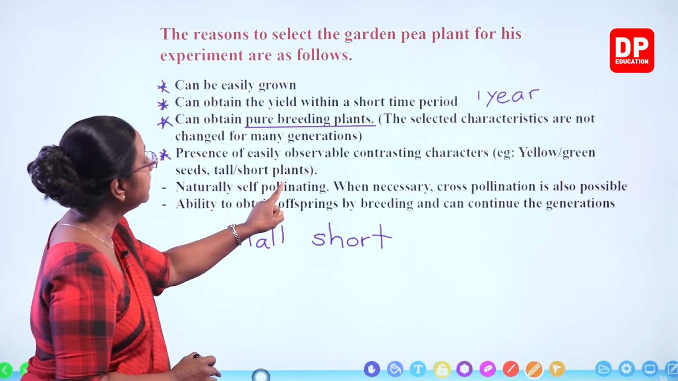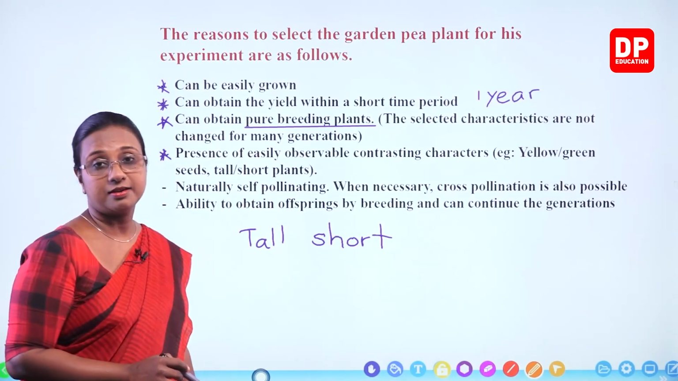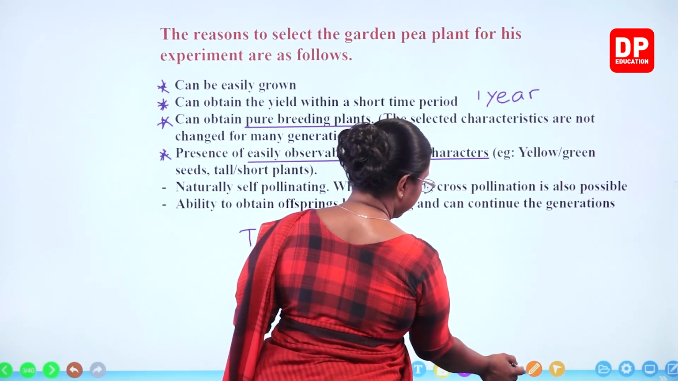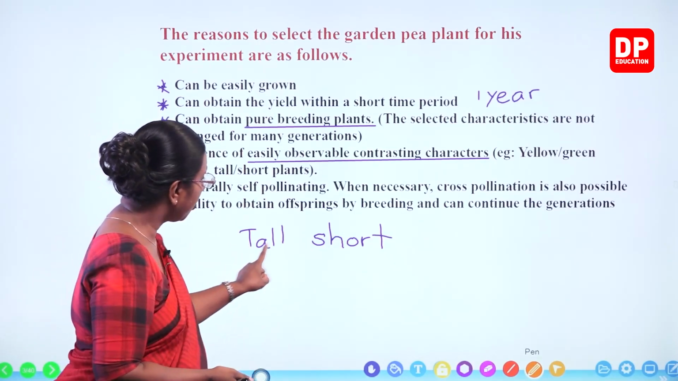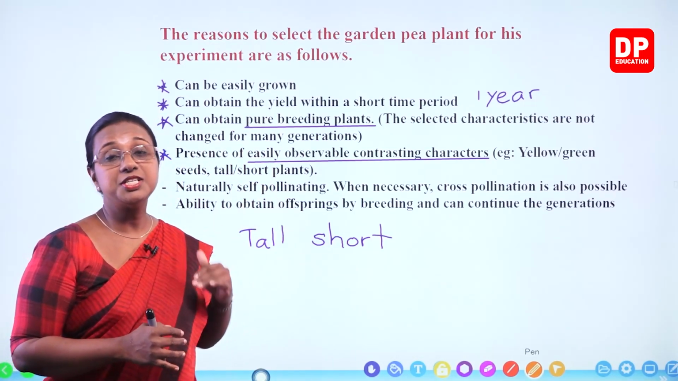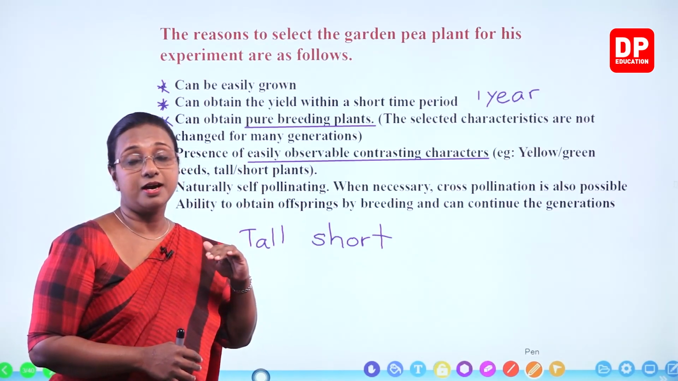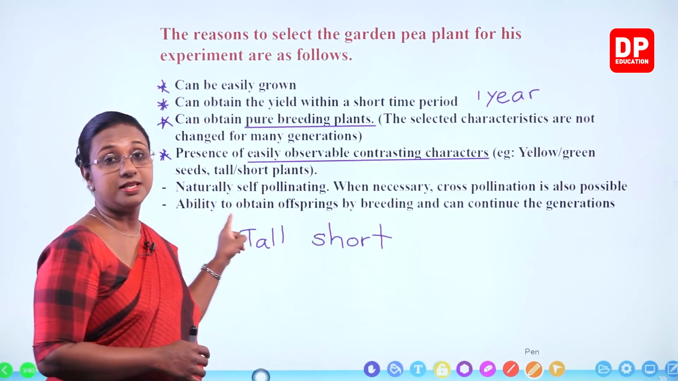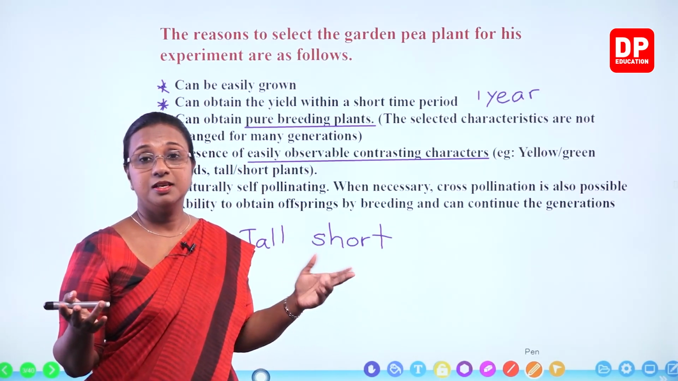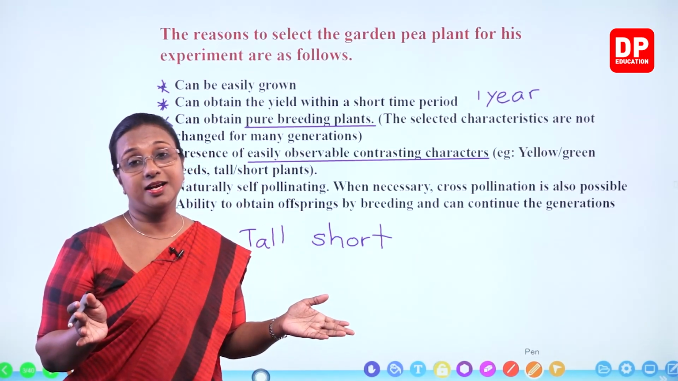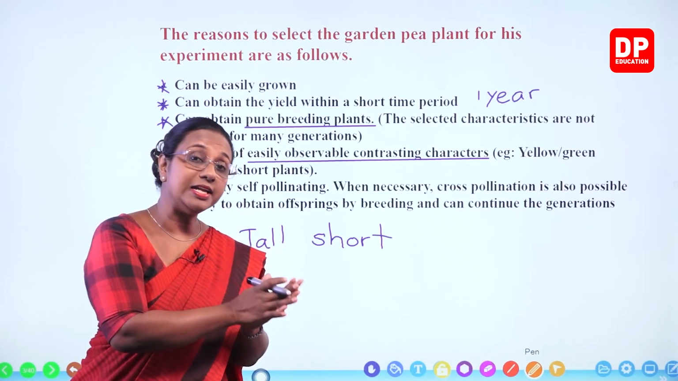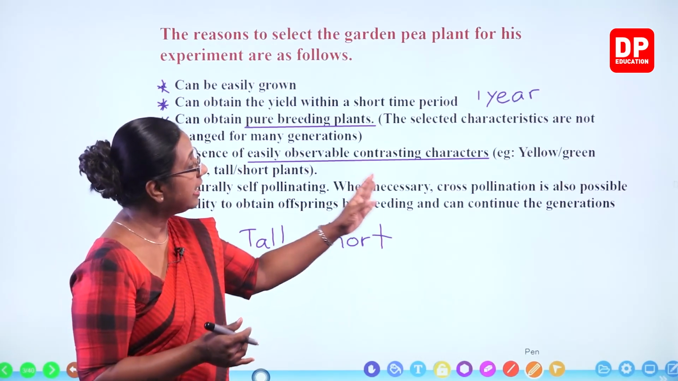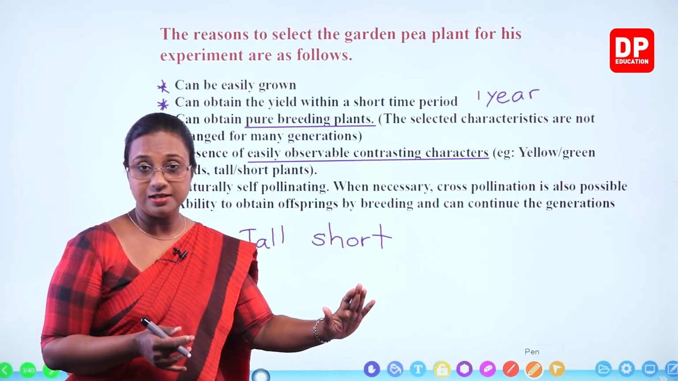presence of easily observable contrasting characters. So that is also important. Easily observable contrasting characters. So like I told you all, tall and short plants, you can differentiate easily because there are no intermediate heights, either short or very tall. Then yellow and green seeds. So again, two different colors. Yellow, green, obviously you can differentiate the colors. If it was like I told you, light yellow, dark yellow, medium yellow, it's difficult to differentiate. But here, yellow and green, totally different colors, the seeds.